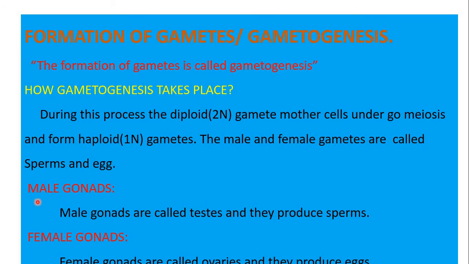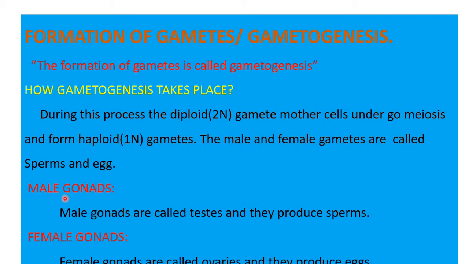Now, where are these gametes formed? Let's discuss their location. Male gonads are called testes and they produce sperm.